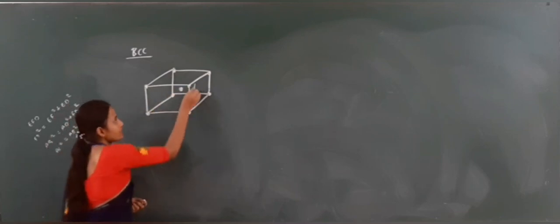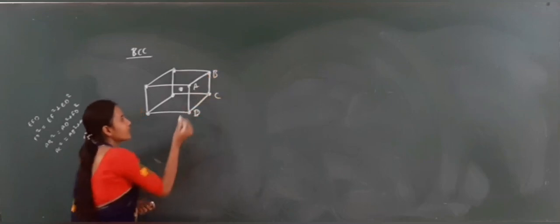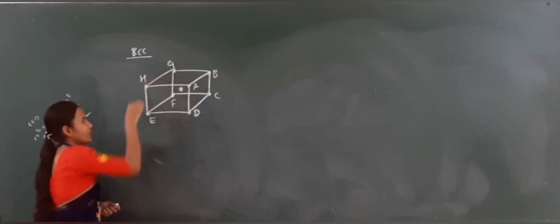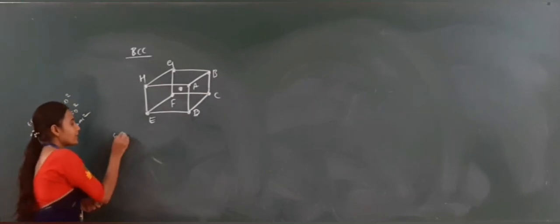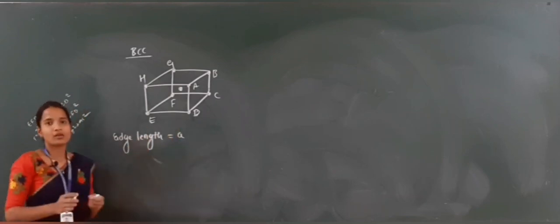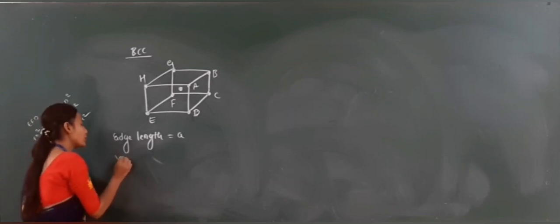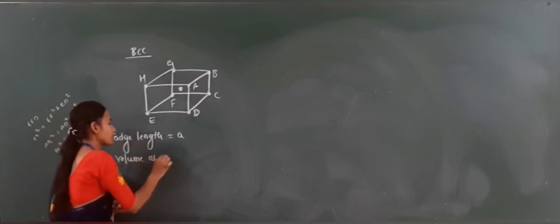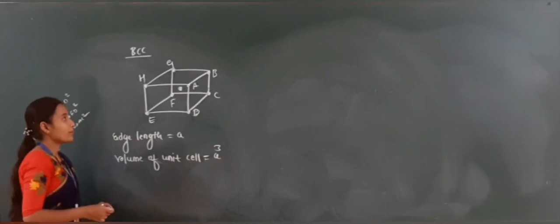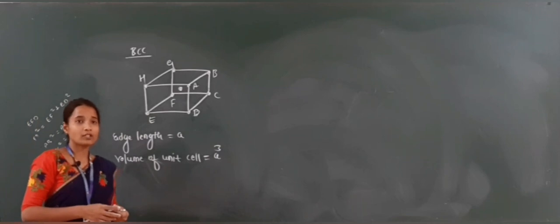Now I will call the corners A, B, C, D, and again E, F, G, H. Here again I am taking the first one, the edge length. The edge length is a. Next one is the volume of the unit cell. The volume of the unit cell is a cube because it is three-dimensional. It contains a, so a into a into a, that is a cube.